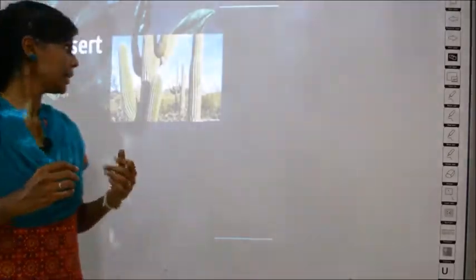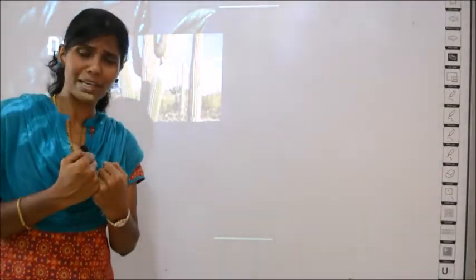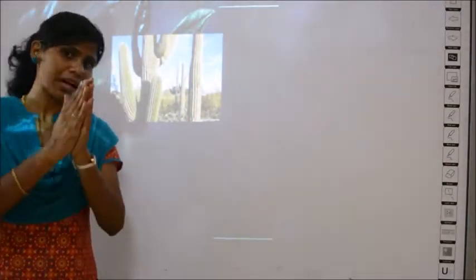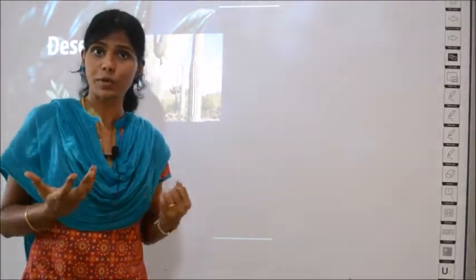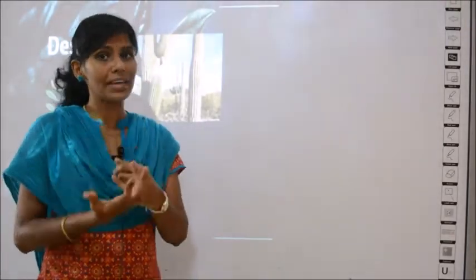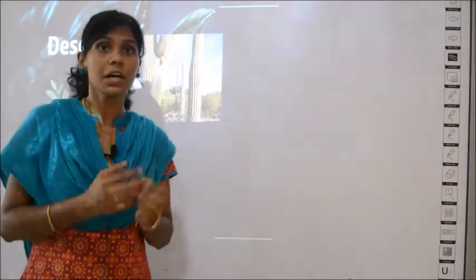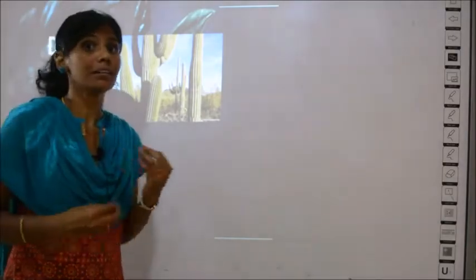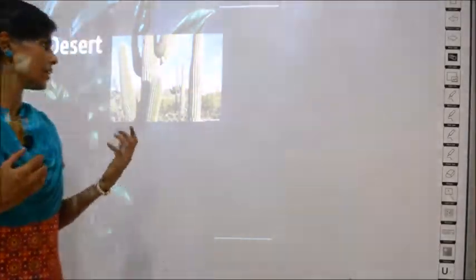Say for example, the desert plants. Desert, you know, is a very dry place and you don't have the required water for the plants. If you have a garden, you must know that if for 10 or 15 days you don't water the plants, what will happen? Your plant will dry, right? It will die. So in the desert, who is there to water the plants? Nobody, right? But you have certain plants called desert plants which can grow without water at all. So this is a unique character.